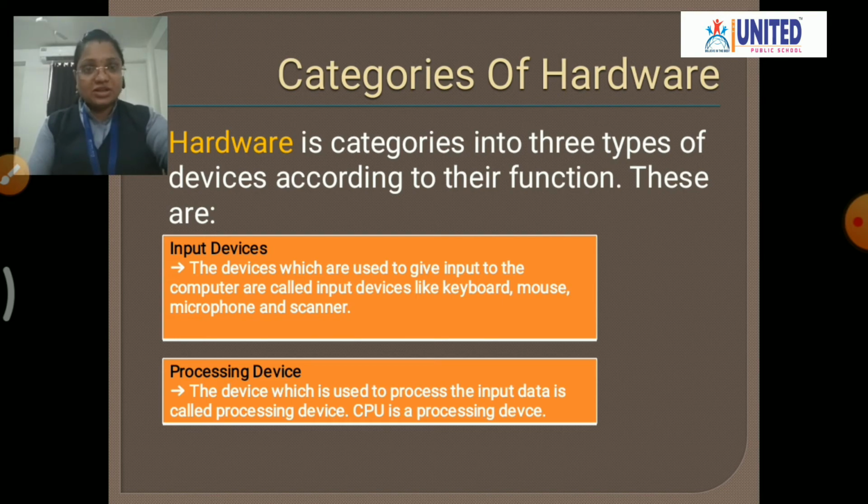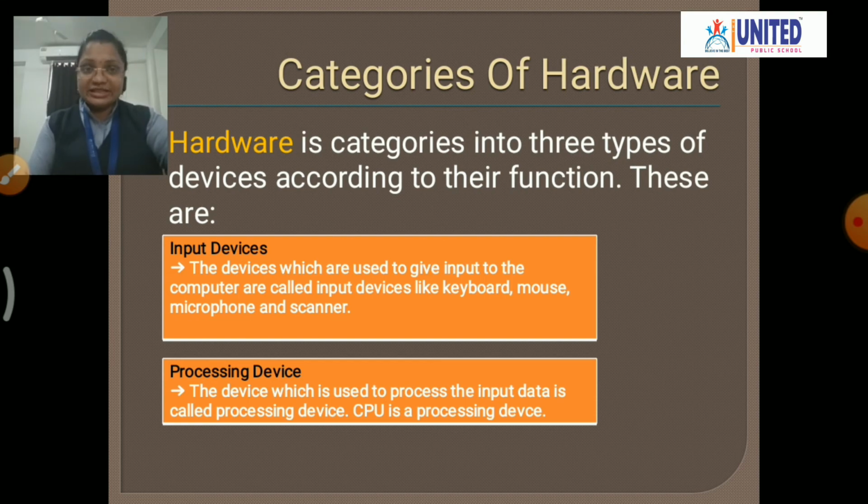Let us see about first, input devices. Input means to put inside the computer. The devices which are used to give the input to the computer are called input devices. That means whenever we want to give something inside the computer, we can use the input devices. Which are the examples of input devices? Keyboard, mouse, microphone and scanner. These are some examples of input devices.